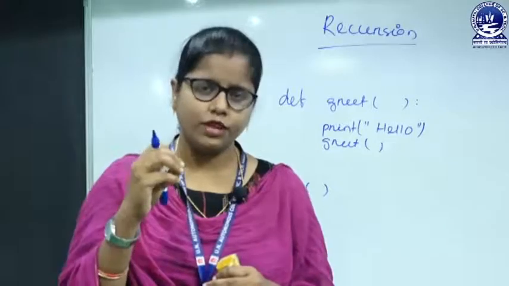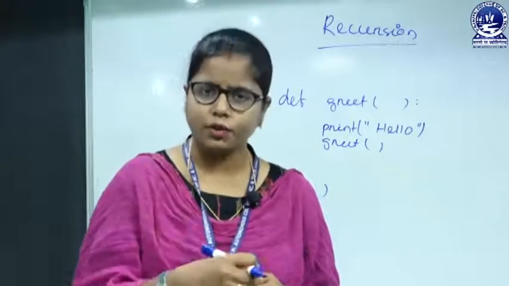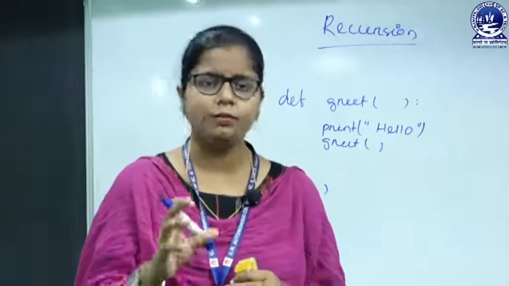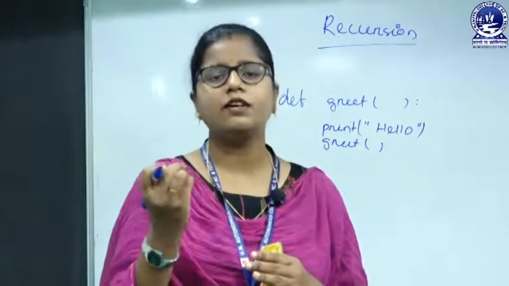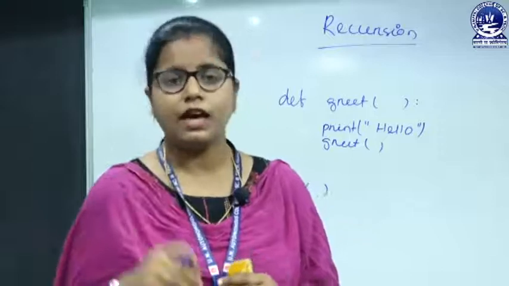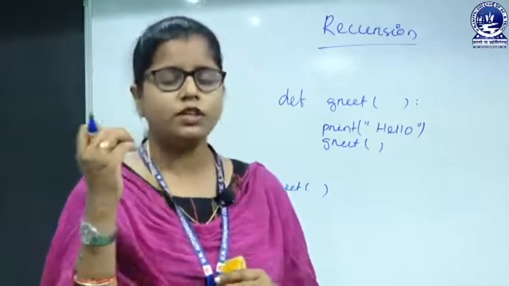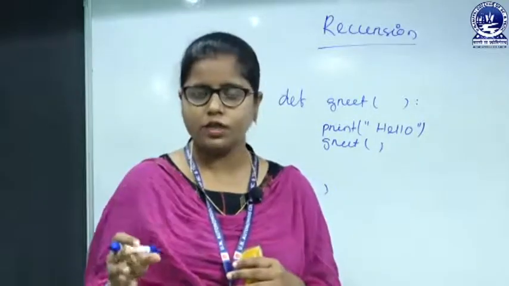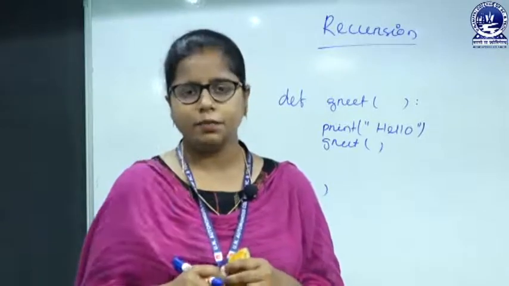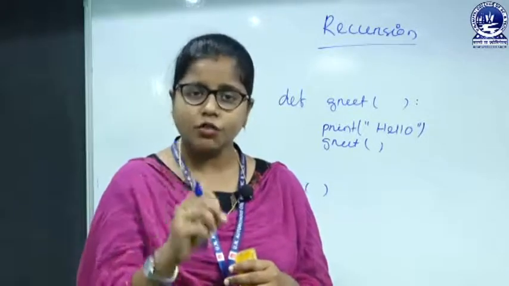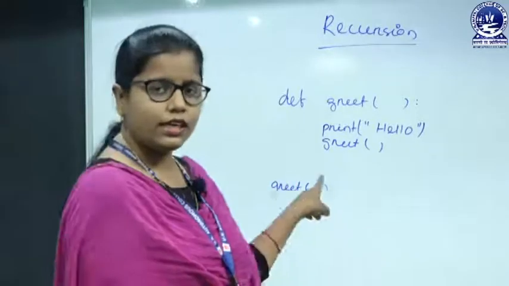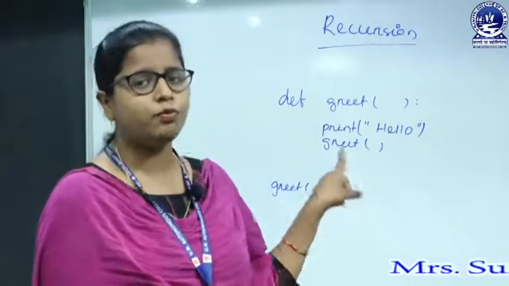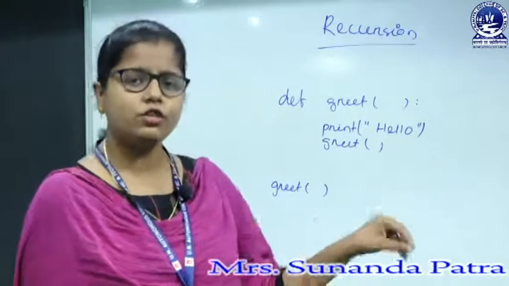So, whenever you are using any loop or any recursion, it should stop after executing a finite number of statements, a finite number of times. So, that is why we need the exit criteria. In recursion also we have to put an exit criteria, where to stop.